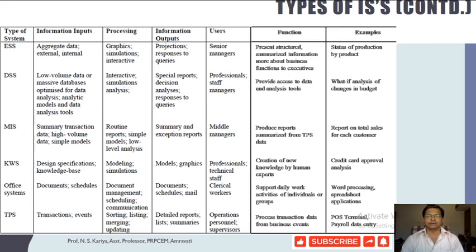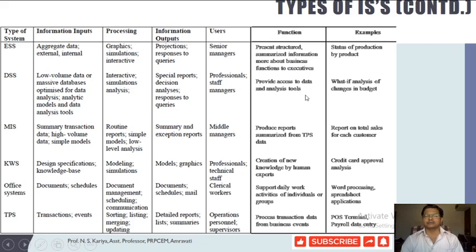Whatever queries arise can be answered with the help of DSS. Professional staff and managers with expertise in this field are required to perform the work under DSS. It provides access to data and analytical tools. Some specific data can be accessed by users only, but the DSS admin can provide access to whoever is the user and whoever is the admin.